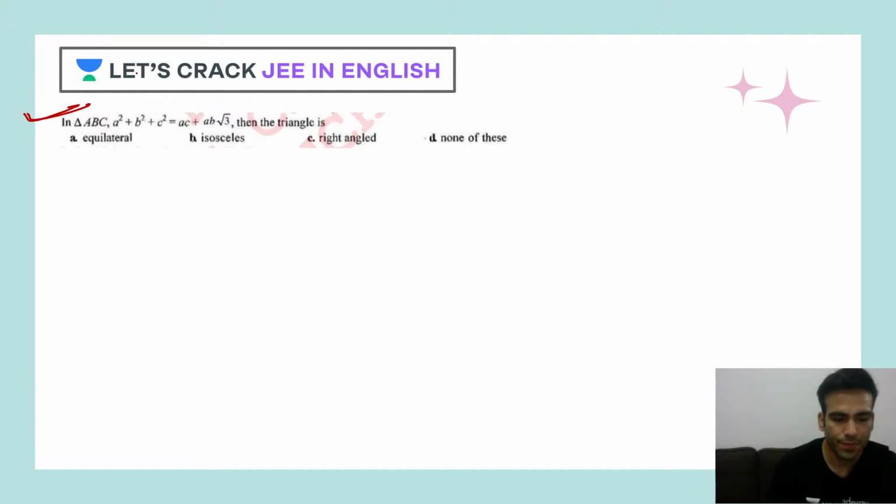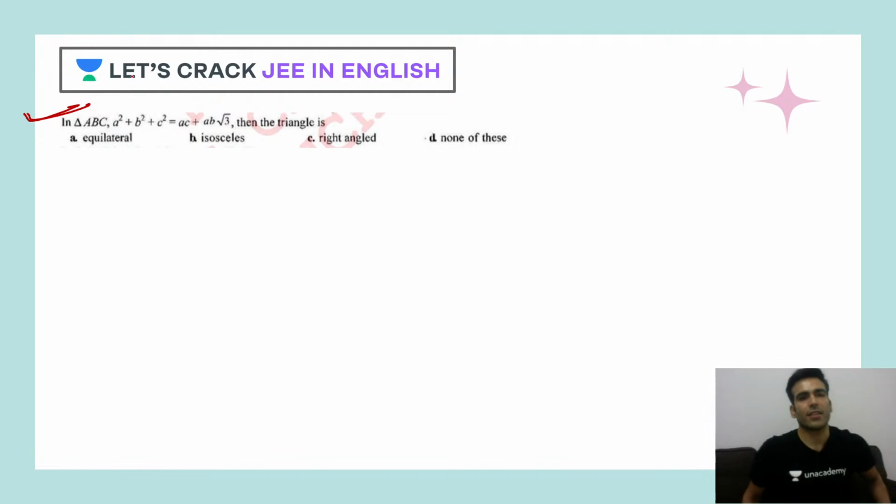Let's solve this question. Tell me, how would you like to solve this question? In a triangle, a square plus b square plus c square is equal to AC plus AB root 3. Then is the triangle isosceles, equilateral, or right angle? When you see the square term, would you like to use your cosine rule? If so, tell me how you would like to use it.